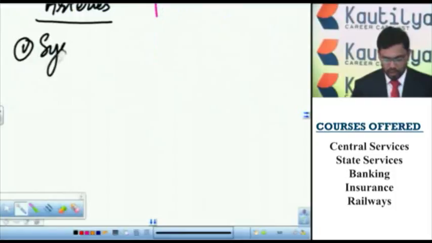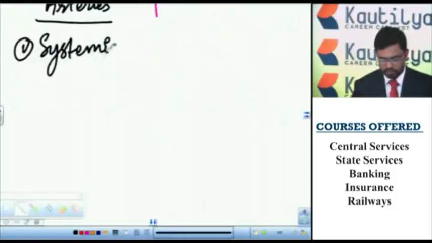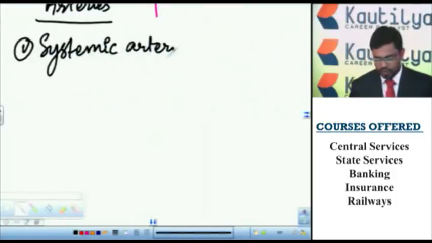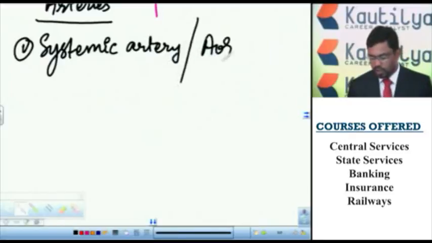This is systemic artery, or it is also called aorta.